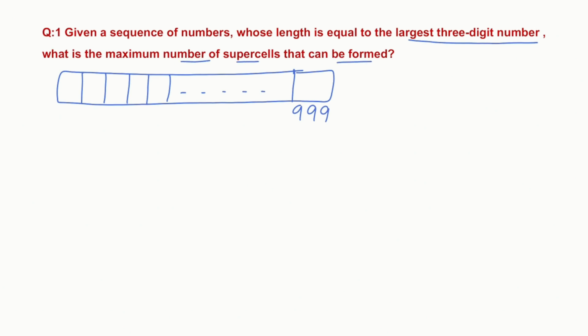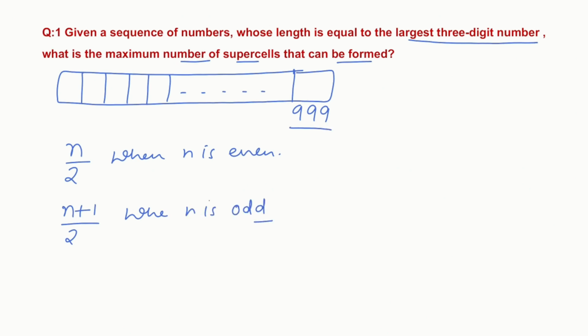The formula for the maximum number of supercells is n by 2 when n is an even number, and (n plus 1) by 2 when n is an odd number. Here n is 999, which is an odd number. So the maximum number of supercells that can be formed is (999 plus 1) divided by 2, which equals 1000 divided by 2, which equals 500.